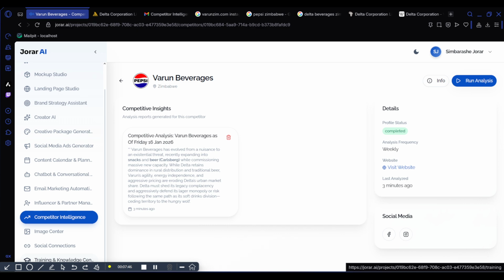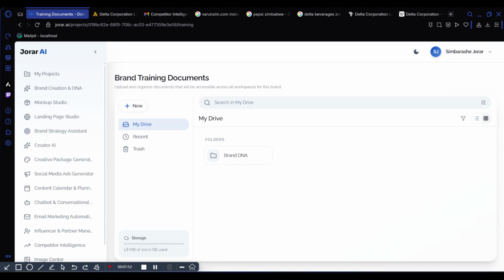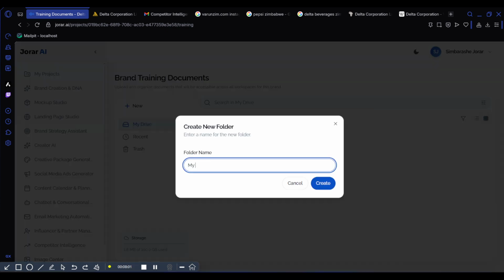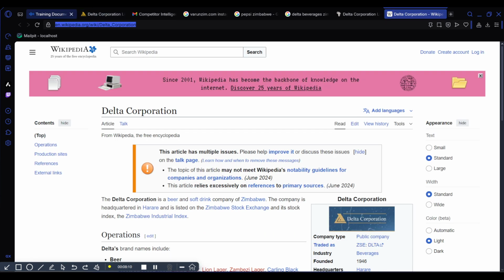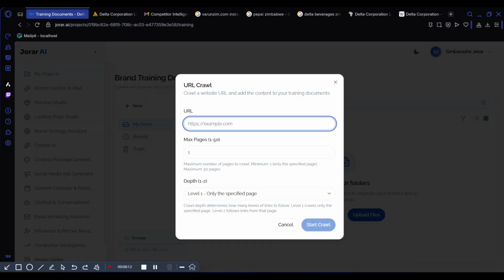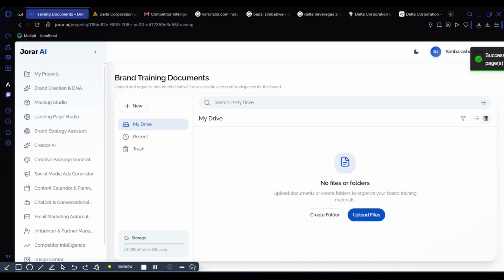So the next thing is going to be the training knowledge. Here is where all the knowledge that is used in reference with your brain DNA is stored. For example, if I create a new folder, I name it web articles. If I say create, then I come here. I see there's a Delta URL here. If I say URL crawl, I just want one for that specific page. If I just start crawling, it successfully crawled five pages.